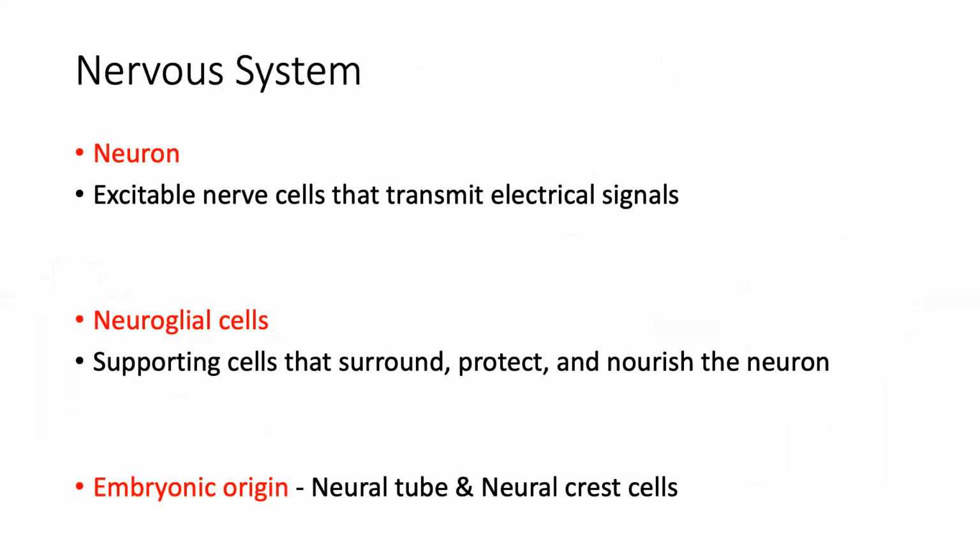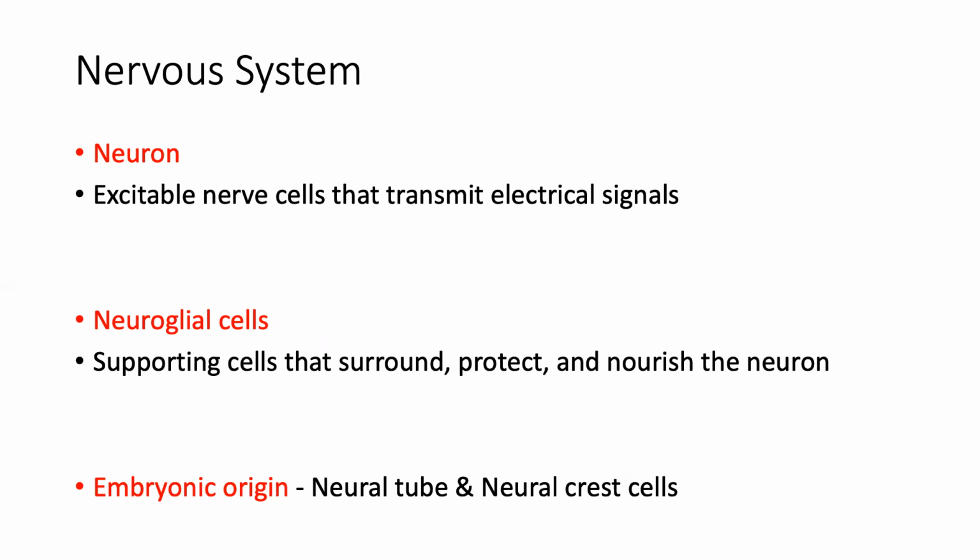So let's say I give you a piece of brain and ask you what it is made of. Of course, it is made of neurons, because neurons will function for this brain, and supporting cells for the neuron, which we call neuroglial cells. So a piece of nervous tissue will be made of neurons and neuroglial cells. Neurons are the functional units. They are excitable cells. They will transmit electrical signals as electrical impulses.